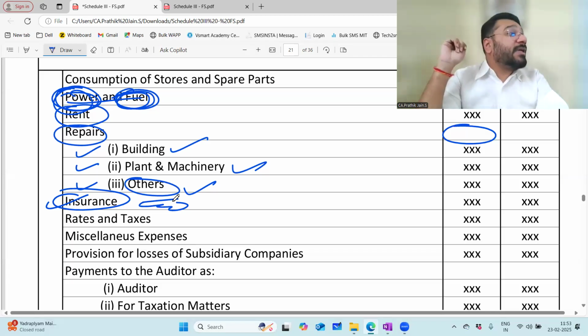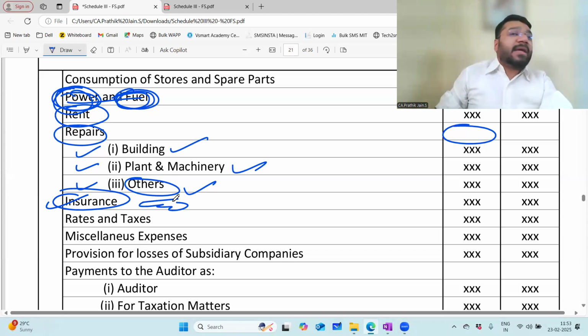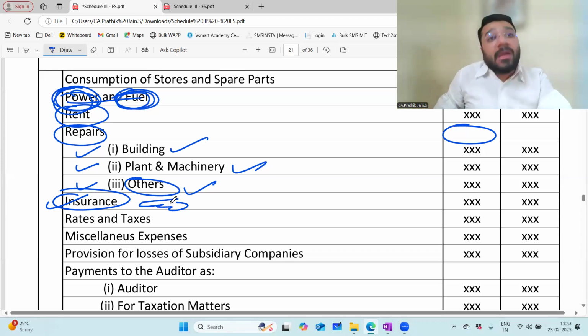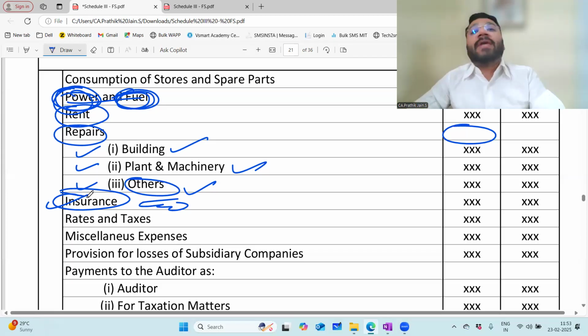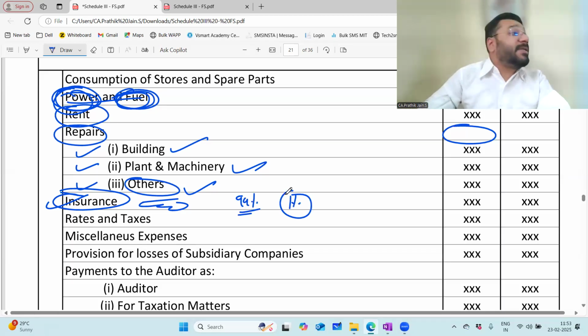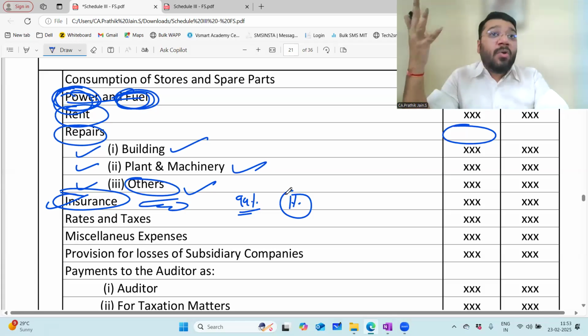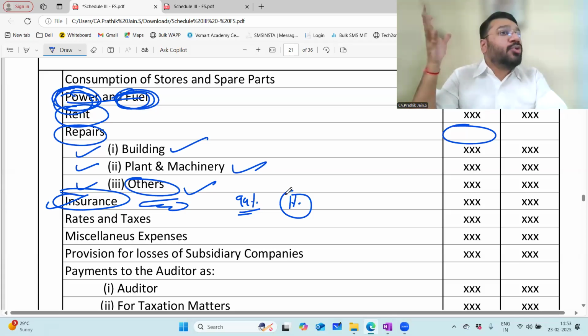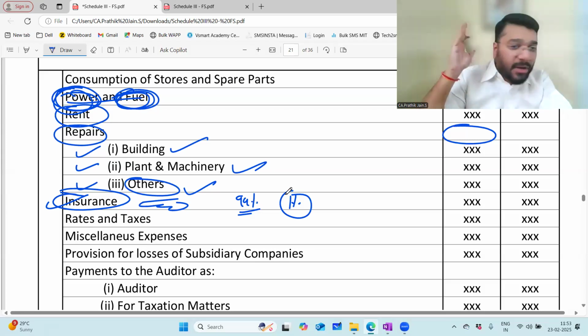For that purpose, you are supposed to refer to the guidance note issued by the ICAI. In some places, the guidance note is still not there, so you have to use your professional skepticism. This word you'll come across in your audit. You have to use your professional mind and disclose accordingly. In some financial statements, insurance paid for employee benefit goes under employee benefit, and some comes here also. Both are okay. 99% you have to stick to the format, I agree, but 1% you can deviate based on your professional skepticism, meaning your professional experience. What you feel appropriate at that particular moment, you can make a slight deviation. 1% deviation is allowed. Am I loud and clear?